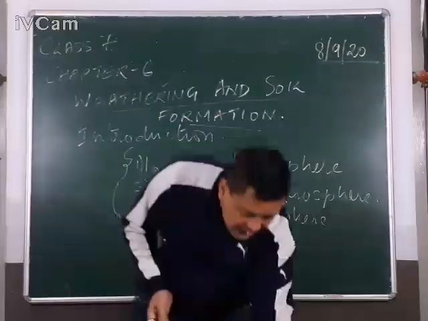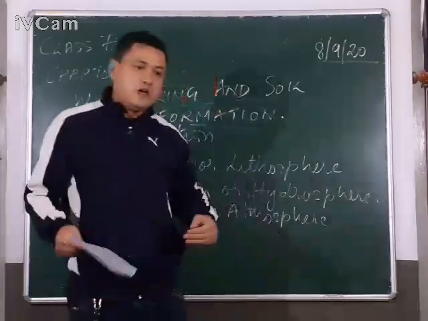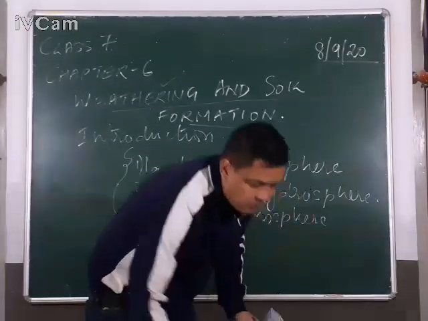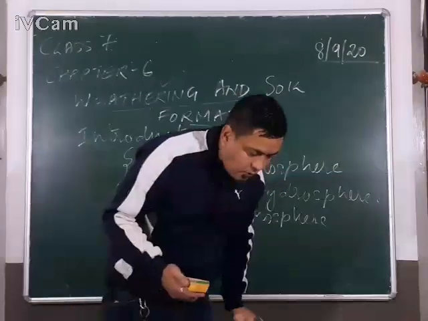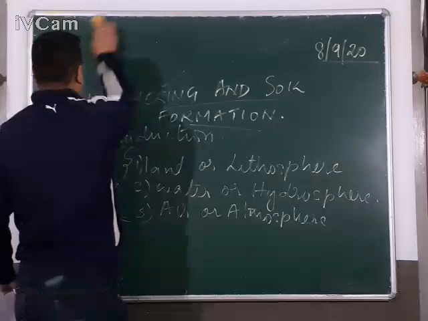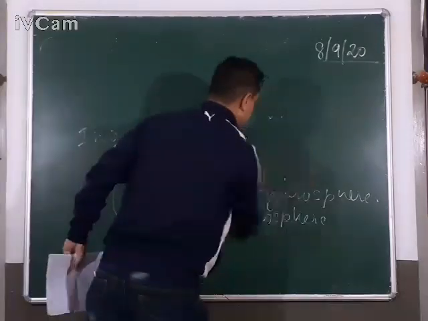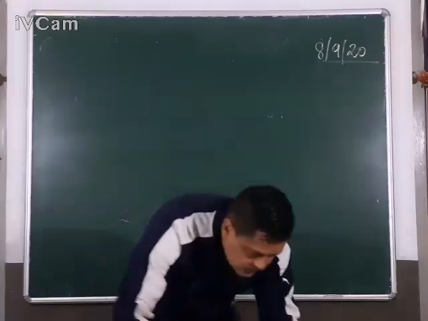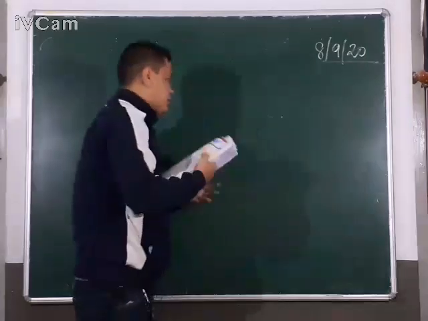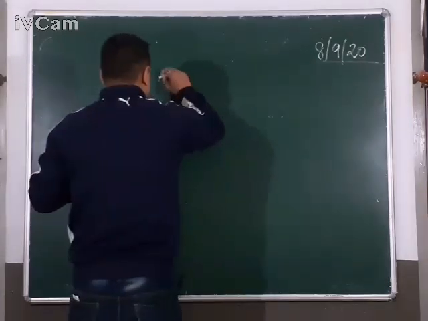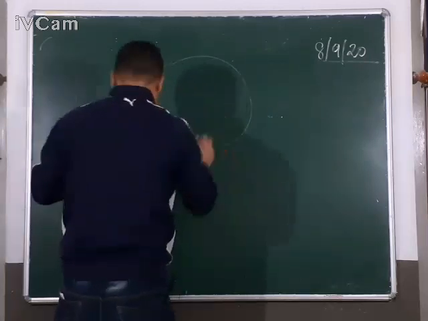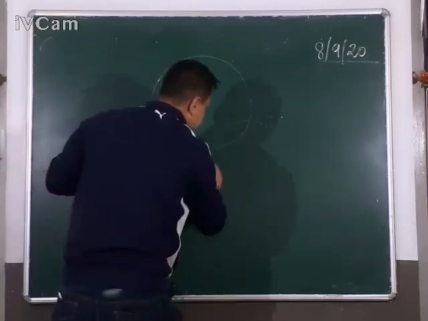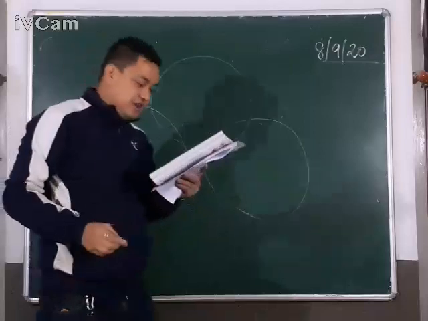For this, we have to go to page number 54 and refer to your textbook, the diagram of figure 6.1. Now I am rubbing the blackboard. Now, I'm making three circles here, which basically meet, interact or intersect with each other.